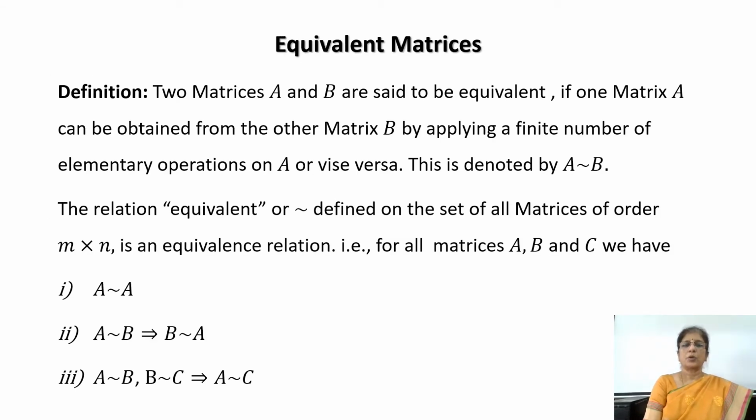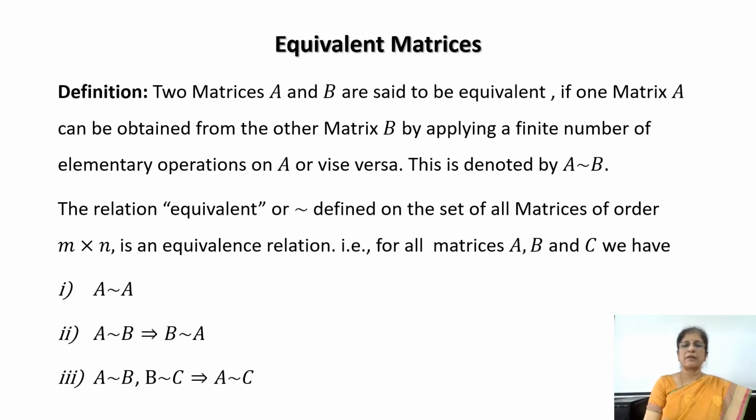Equivalent matrices. Two matrices capital A and B are said to be equivalent if one matrix capital A can be obtained from the other matrix B by applying a finite number of elementary operations on A or vice versa, and this is denoted by A ~ B. That wavy symbol is read as equivalent, and we know very well that the equivalent symbol satisfies three important relations, that is reflexive relation, symmetric relation and transitive relation.